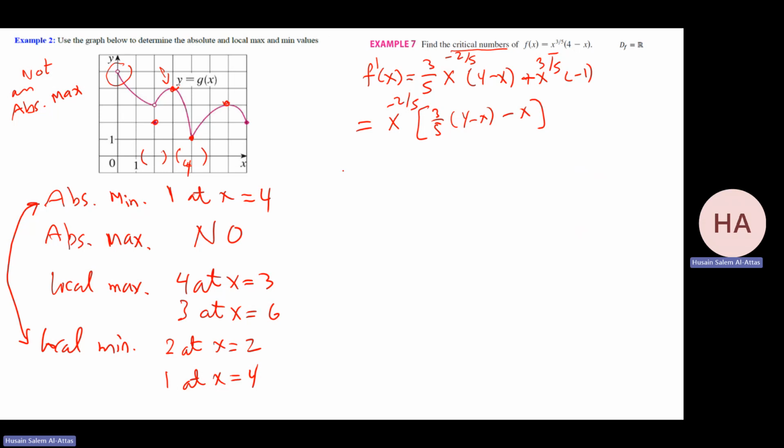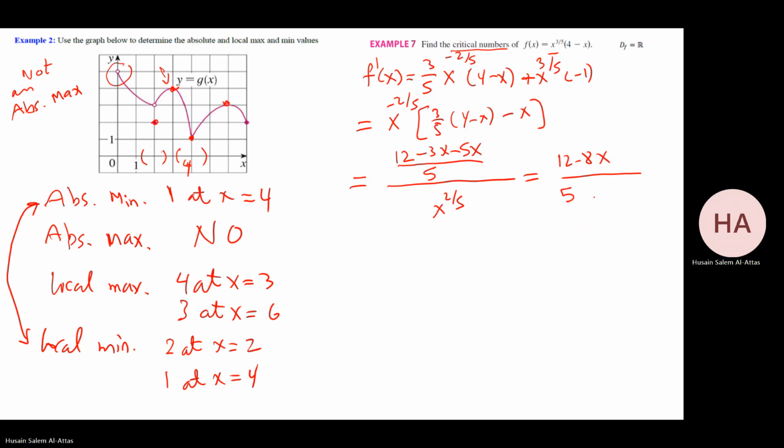Okay, so now I just simplify this. That will be what? I have over 5, 12 minus 3x minus 5x over x to the power 2 over 5. In other words, this is 12 minus 8x over 5 x to the power 2 over 5. Okay, now we'll do f prime at c equals 0. f prime at c is 12 minus 8c over 5c to the power 2 over 5.